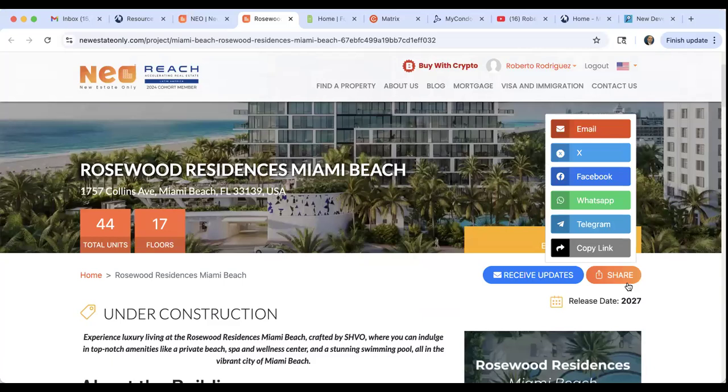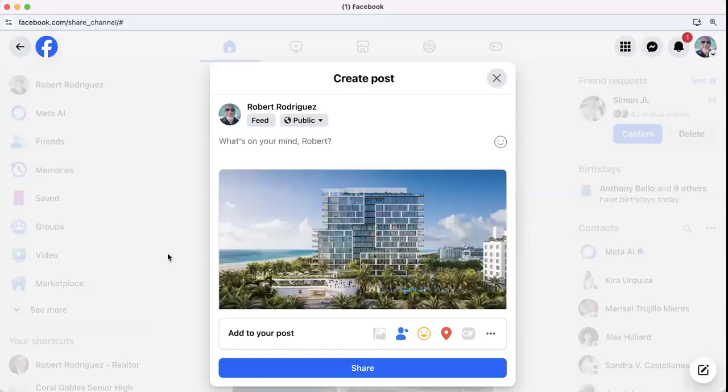I can click on share and I can share it on Facebook. Right away, click on Facebook and it should open here a page. All right. I don't know if you guys are seeing it. Are you seeing my Facebook account right now? Yes or no? No, Yes. no. Yes. No? We only see the tab where it says X, Facebook. We don't see Facebook. All right, hold on. Let me share that with you. Do you see it now? You see it now, Yes. right? Yes. Yes. Okay. Yes.